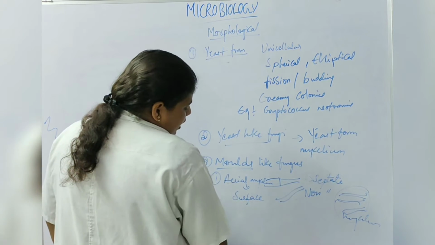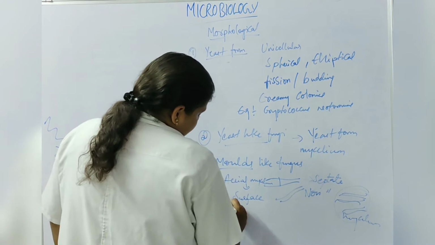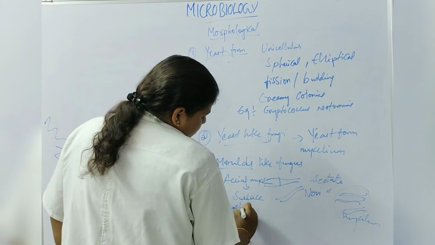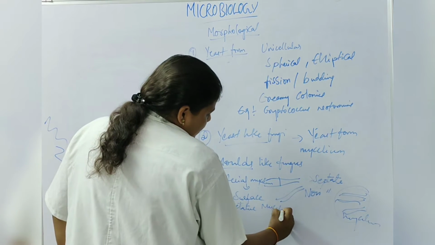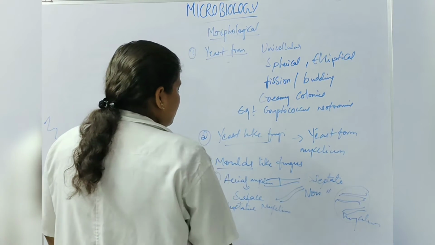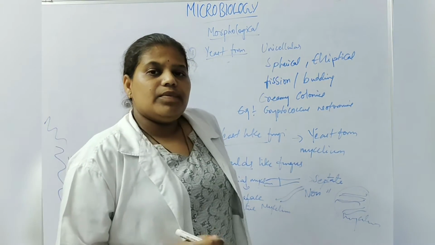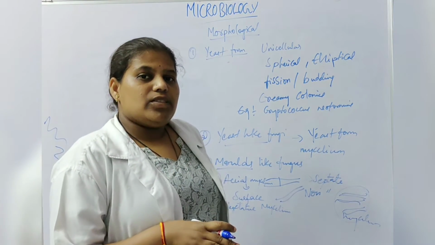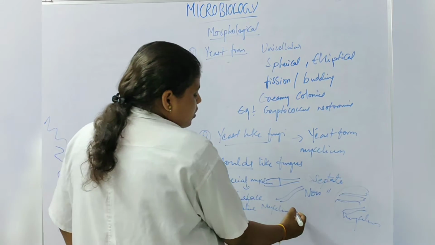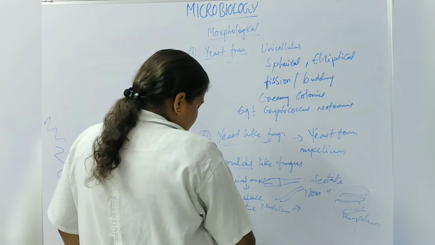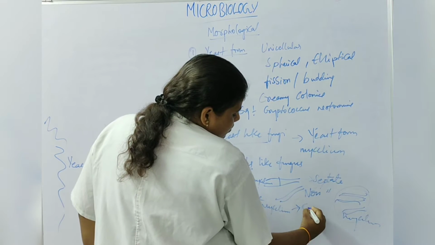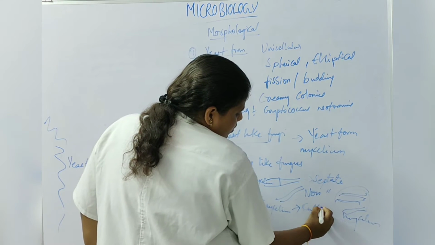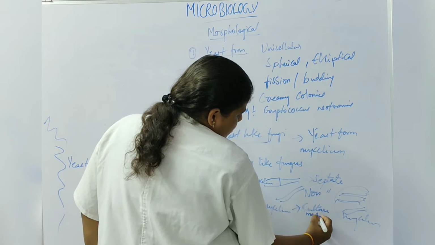And the second one is the vegetative mycelium. The vegetative mycelium grows in a culture medium.